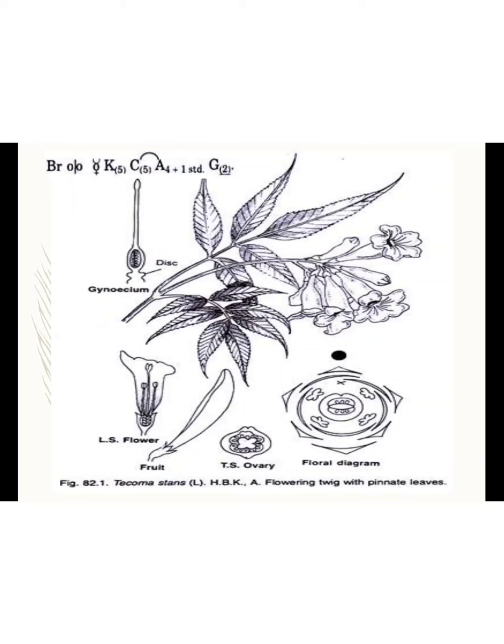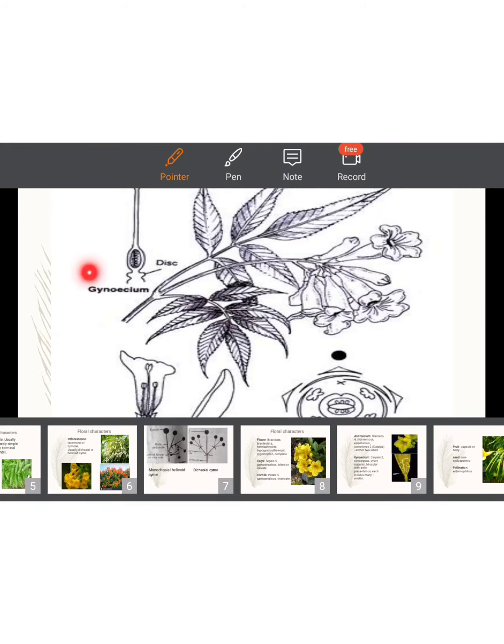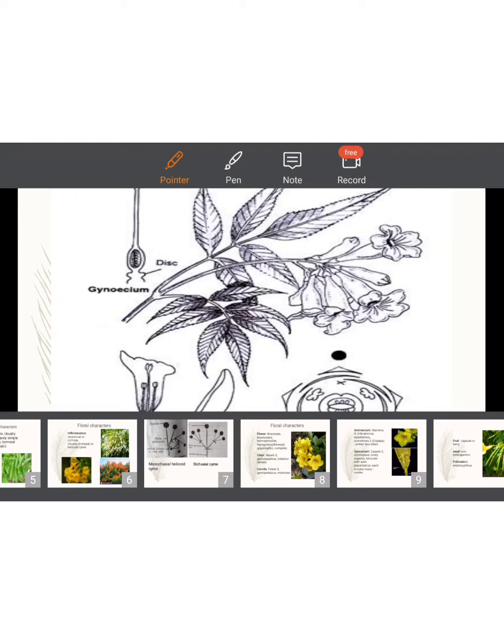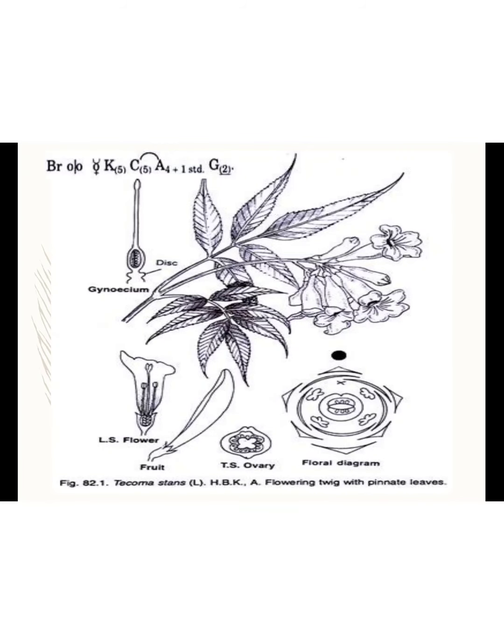This is an example of Tecoma stans. In Tecoma stans, the bracts are present, bracteoles absent, the flower is zygomorphic, and bisexual. Then the calyx is 5, gamosepalous. The corolla is 5, also gamopetalous. Anthers are 4, didynamous, 2 plus 2. Anthers epipetalous, it means the petals and anthers are joined. The ovary is 2, syncarpous.